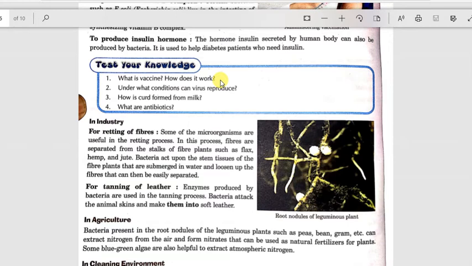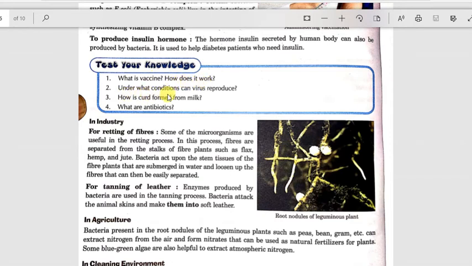Okay, so test your knowledge. What is a vaccine? How does it work? A vaccine is a weakened form, very weak or dead form, of microorganisms, and it works by, once it is administered in the body, starting to produce antibodies against this microorganism, and hence it also provides immunity.